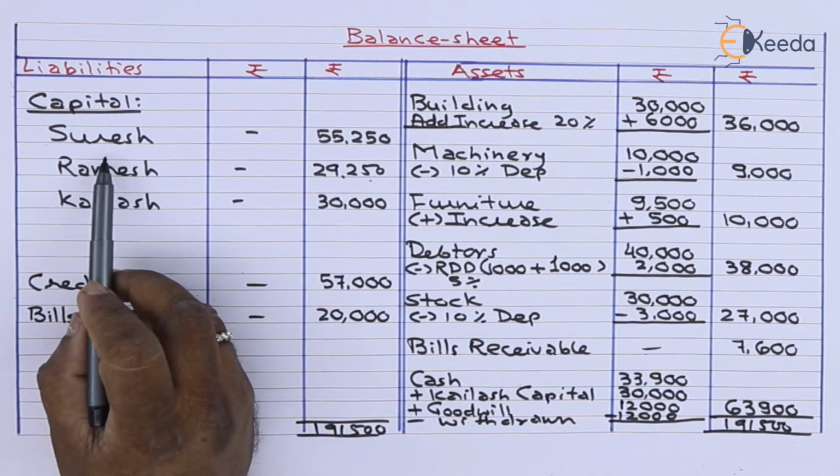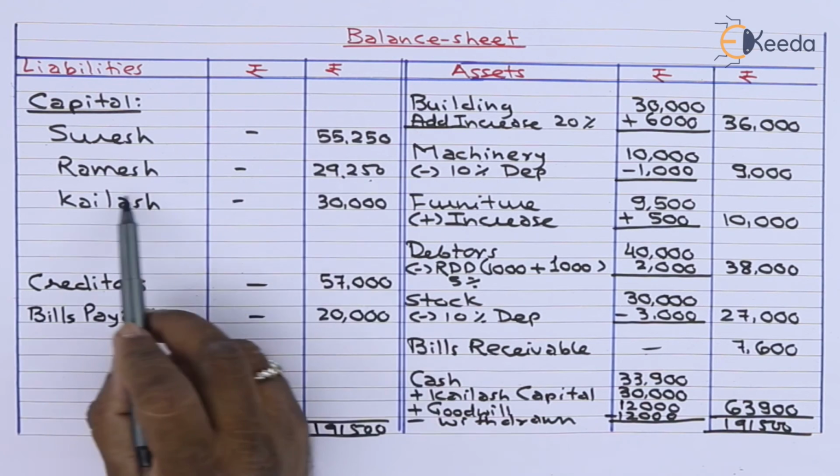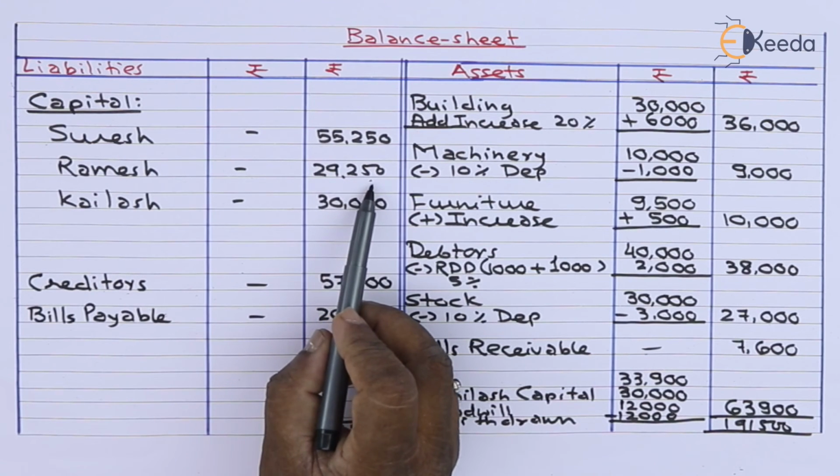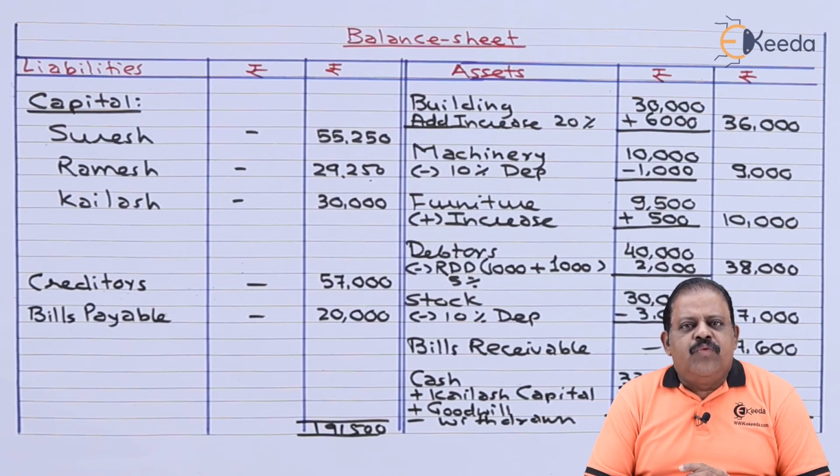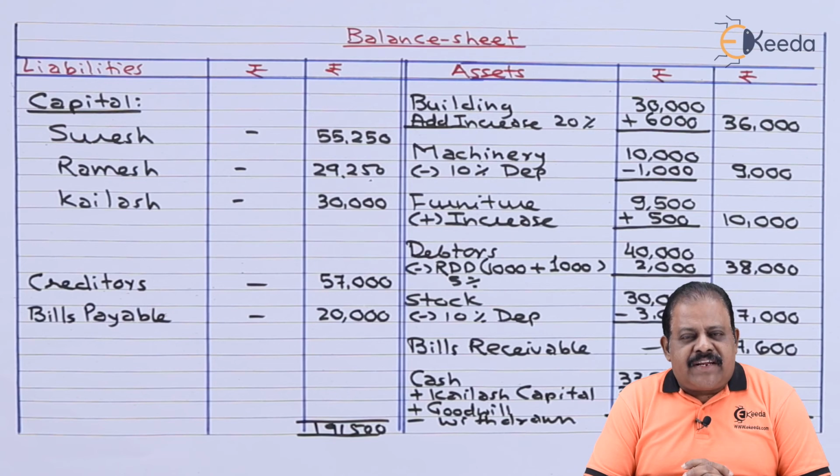We have transferred partners capital as Suresh 55,250, Ramesh 29,250 and Kailash 30,000. Balance sheet is tally. In this question we learn how to record and give effect to adjustment of goodwill when goodwill is brought in cash and withdrawn by old partners totally.